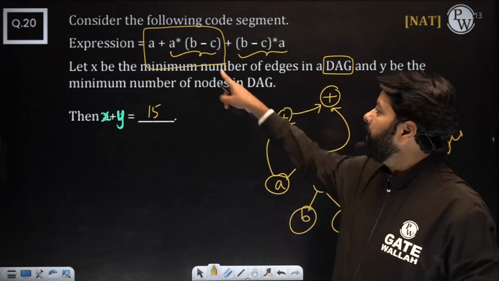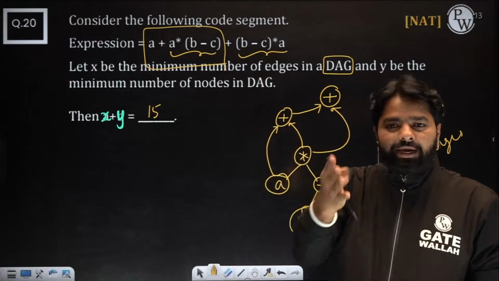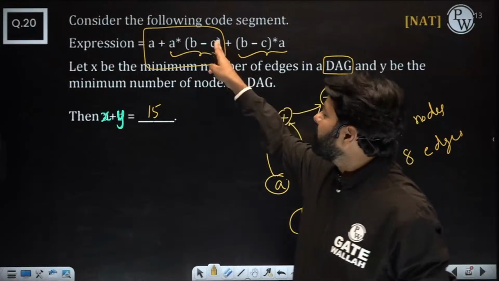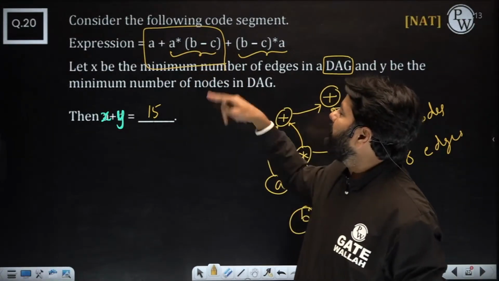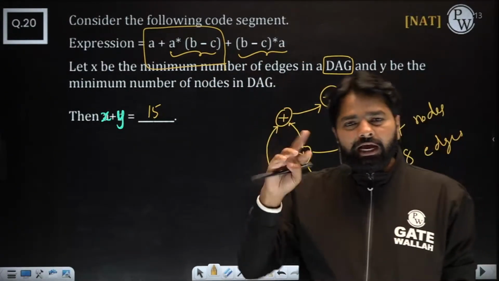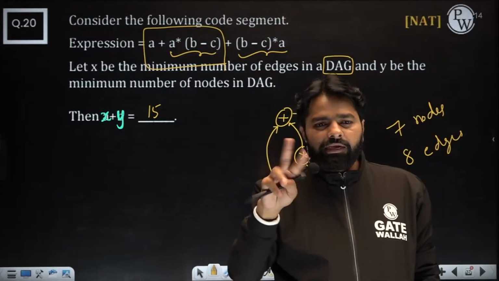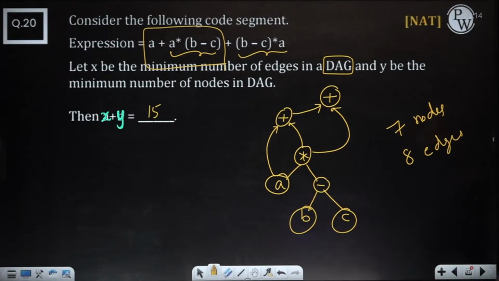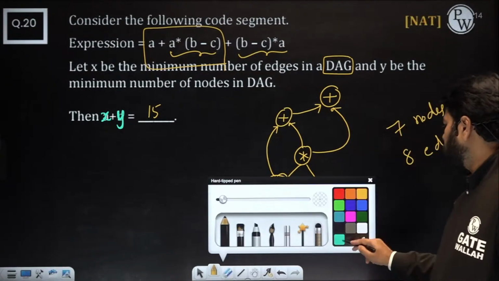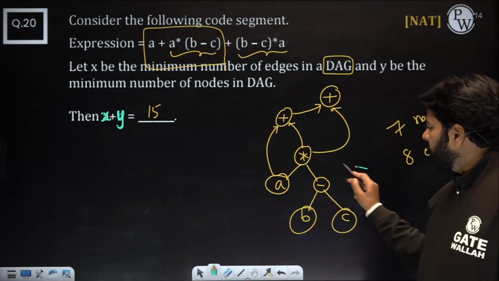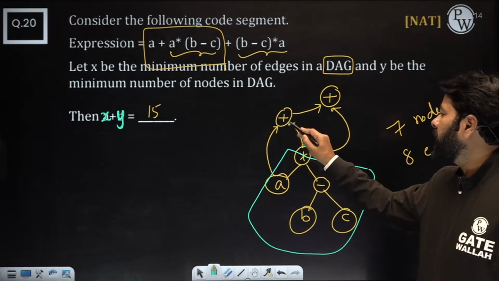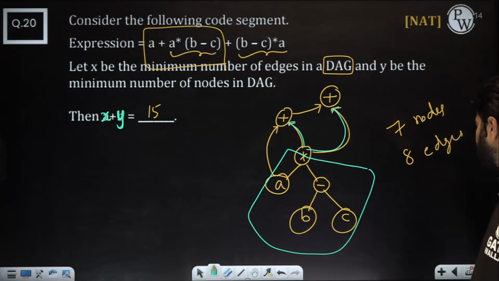Yeah, here not just B minus C multiplied with A is redundant. Okay, not just B minus C. The whole thing is redundant because A star B minus C star A, actually they are commutative property. They'll give the same result. So remember, this portion is used twice. One is here, other is here.